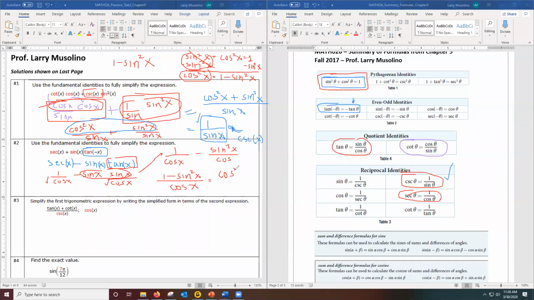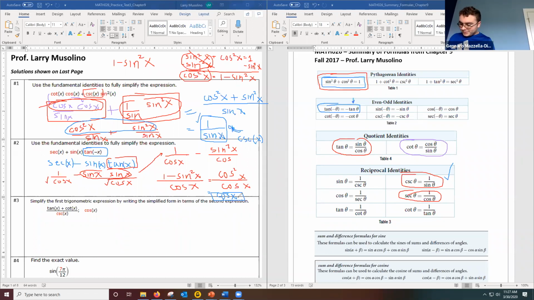So now I'm left with cosine squared x over cosine x. But of course now one cosine will cancel out. And the final answer here is? One cosine on top will cancel the cosine on the bottom, leaving just the cosine. So this answer is just cosine x. When I did it, like the first one, I got the answer cosine x. That's what I got. Yep, exactly right.